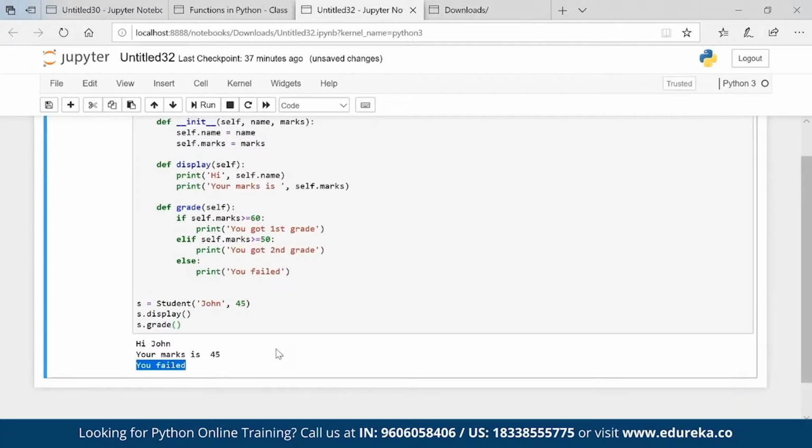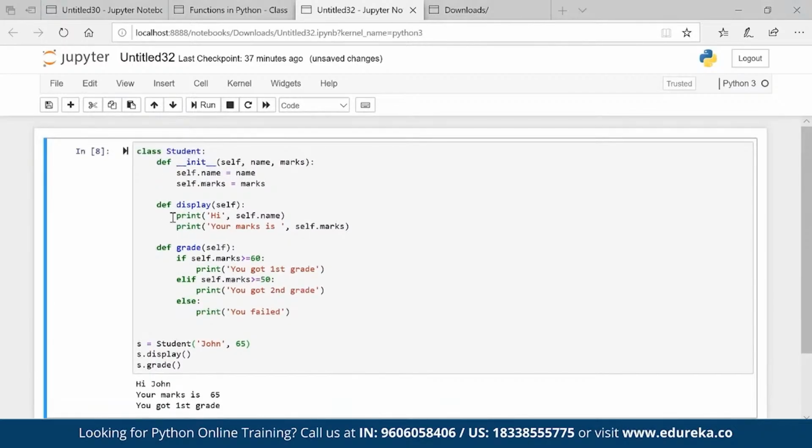You failed. Okay, if I go ahead and make it 65, it will say you got first grade. So you can very well play around with the condition and you will get the output. Okay, so that is an idea about a class and a method inside a class.